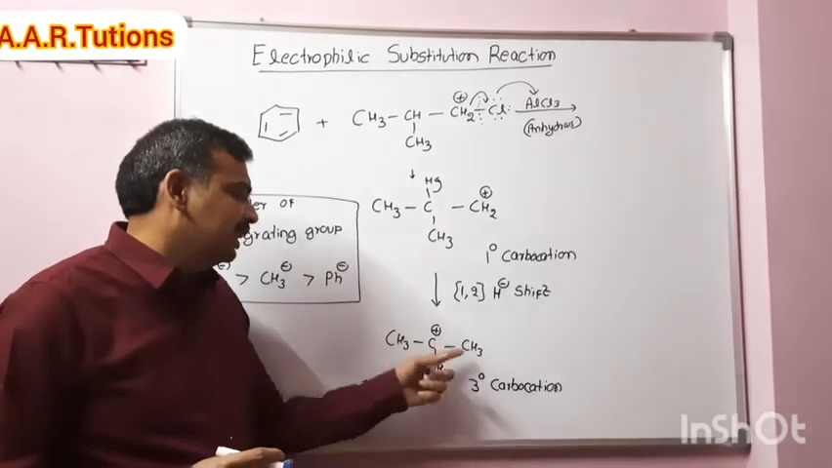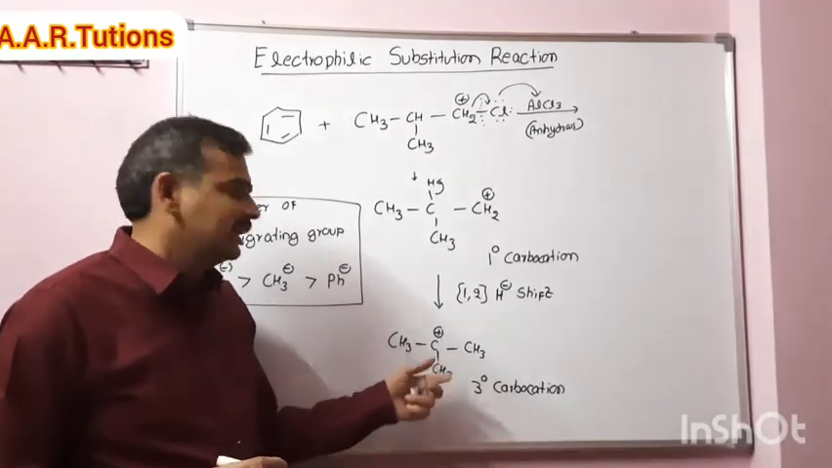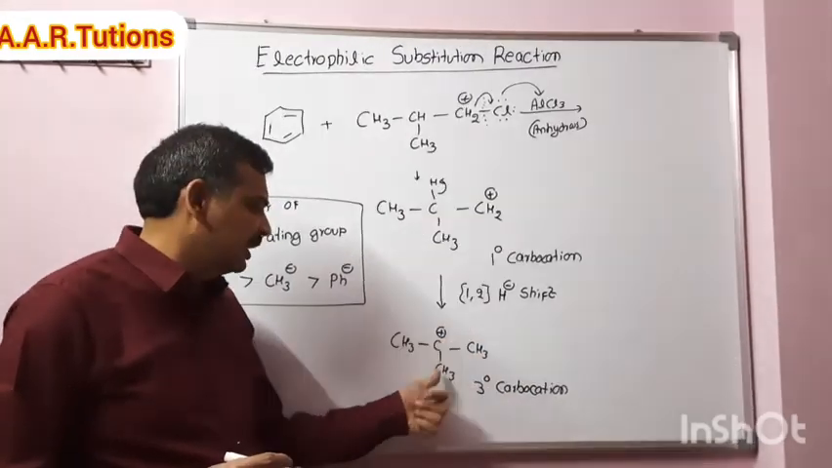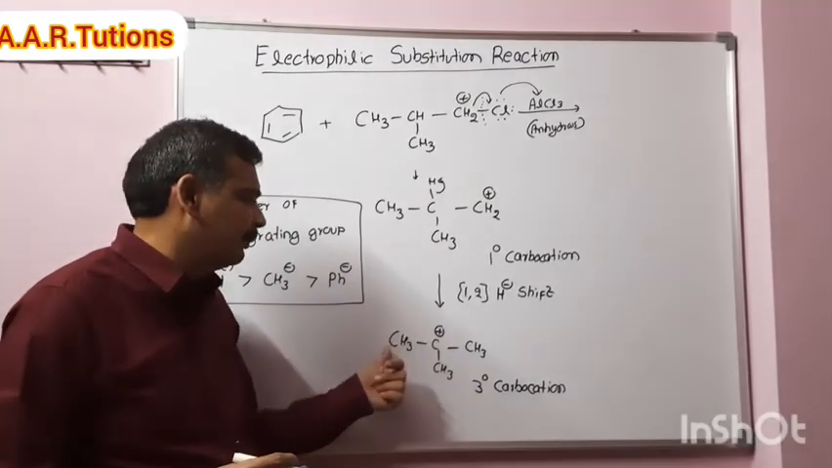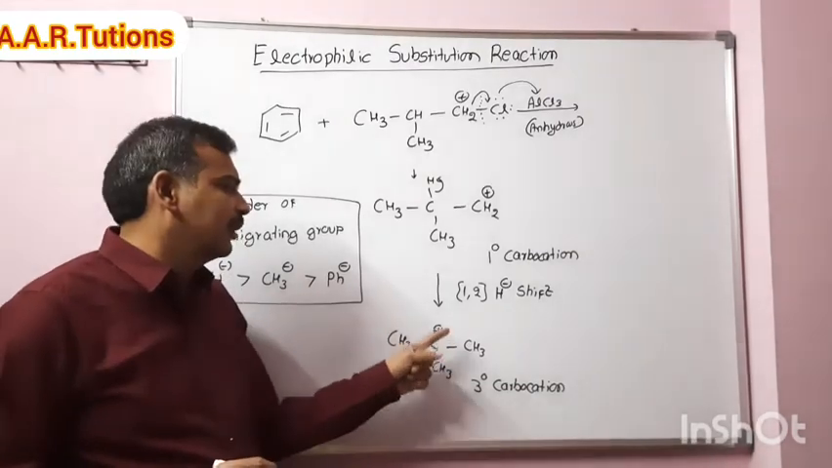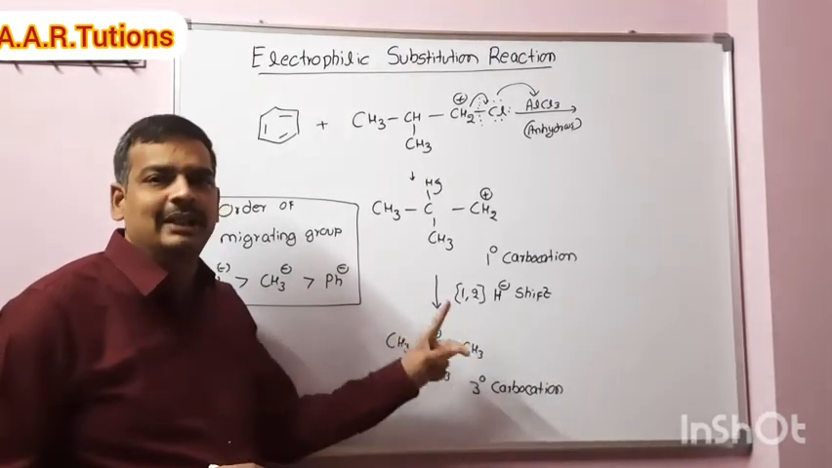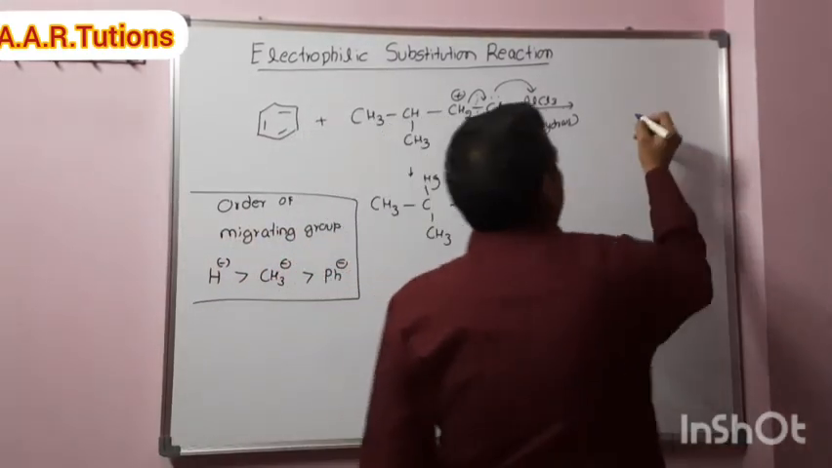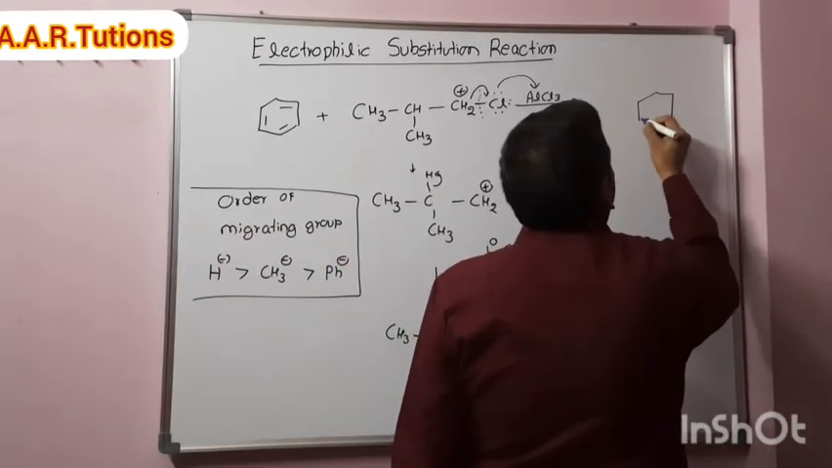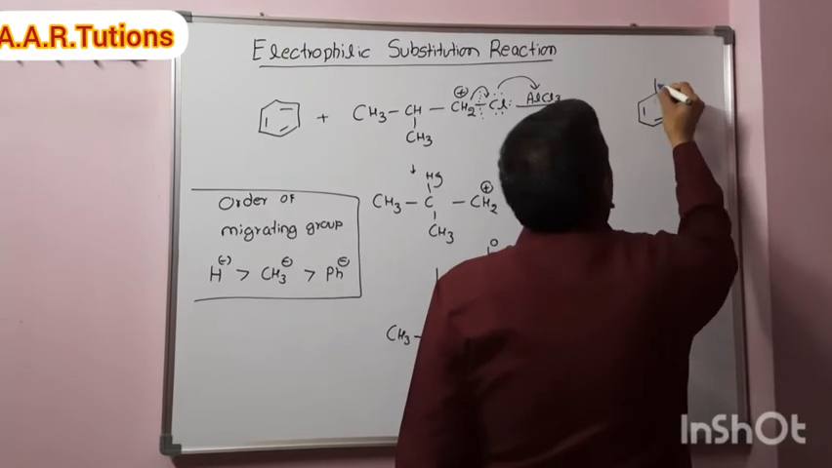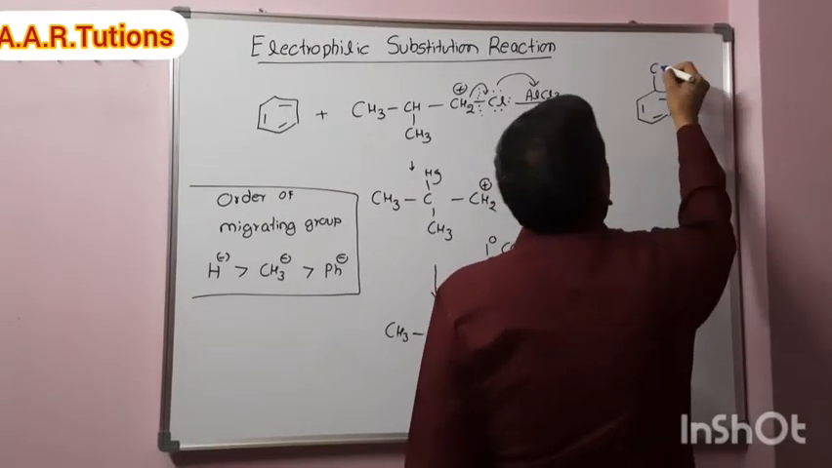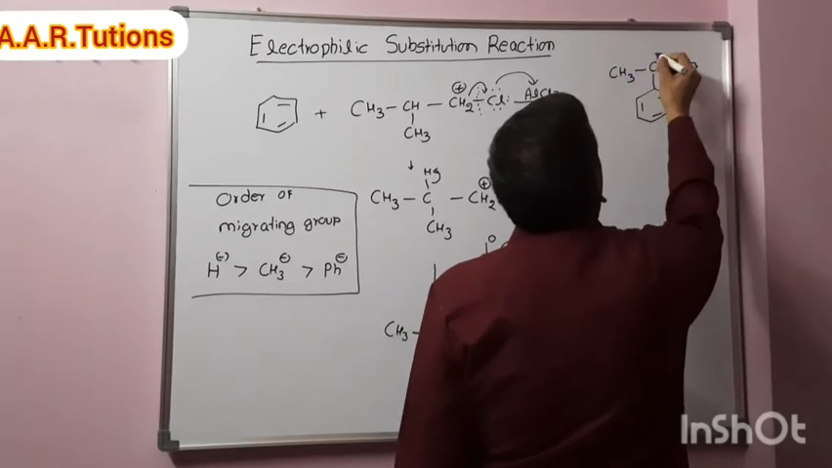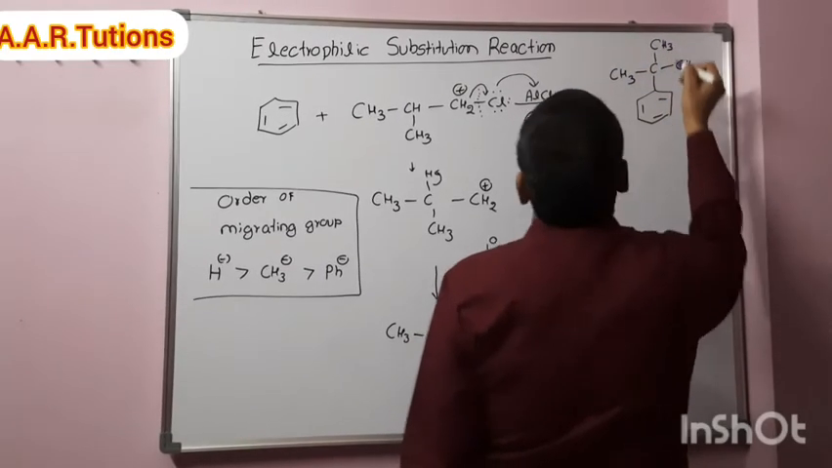From here, there is no need to rearrange. Why? Because if it undergoes rearrangement, from here to here we will again get a primary carbocation, from here to here again primary. So there is no need for further rearrangement from the tertiary carbocation. This is the electrophile that will attack benzene to give the compound tertiary butyl benzene. This is the product formed.